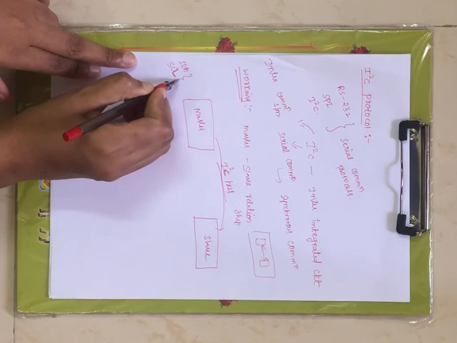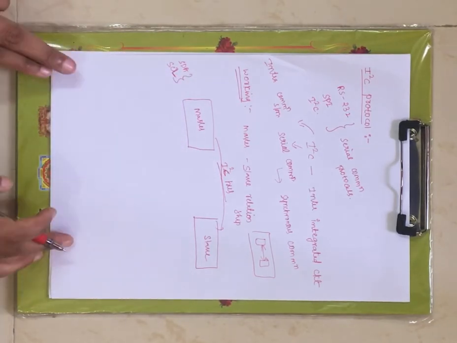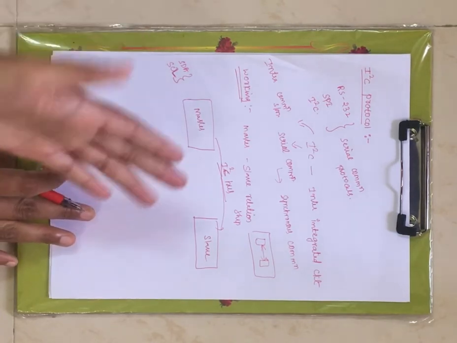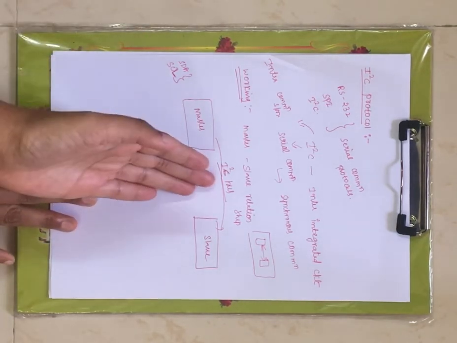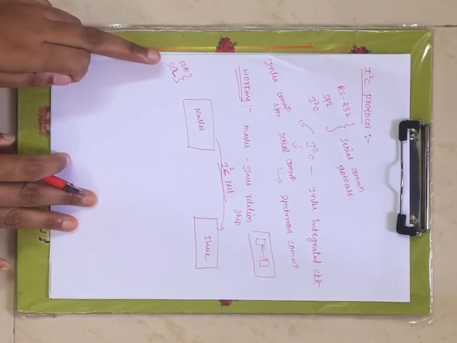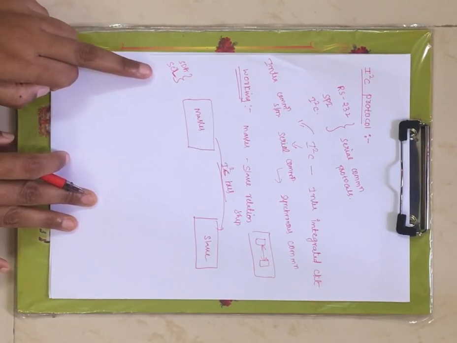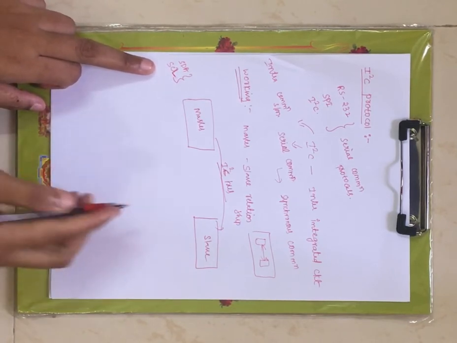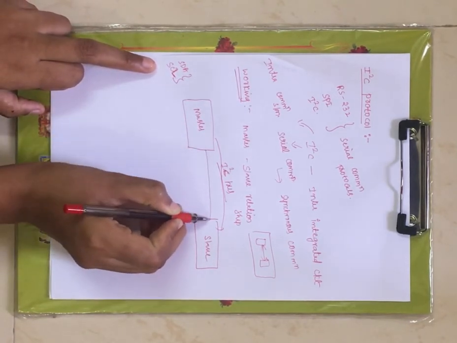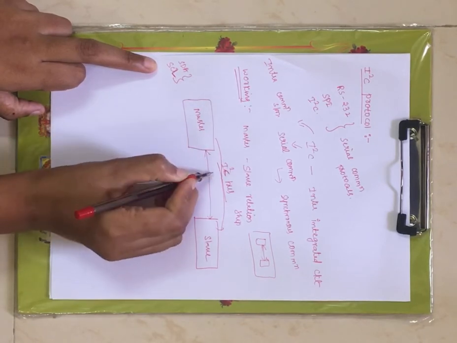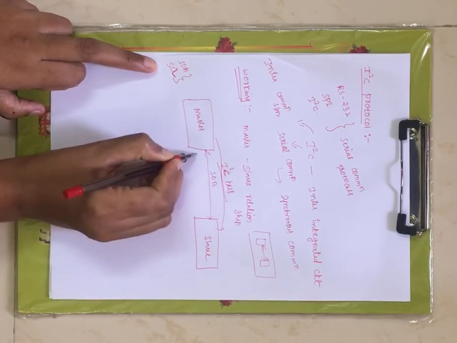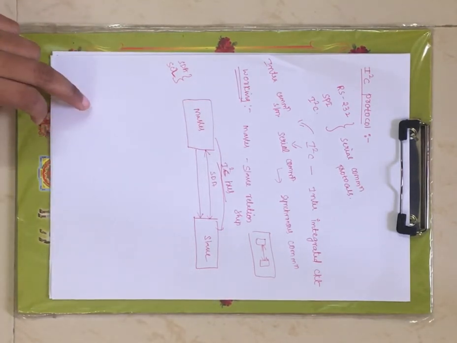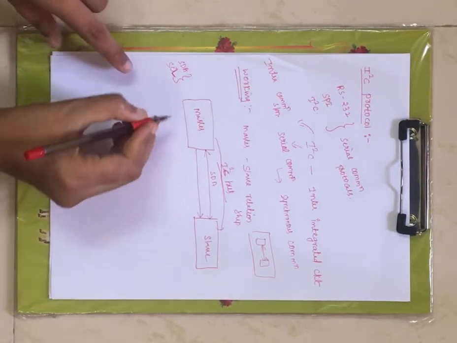Now these two are the physical lines, right? SDA and SCL are the physical lines that are defined by the I2C bus. That means the I2C bus is defined by two physical lines or two physical wires, one is SDA and another one is SCL. Now SDA is bidirectional, and SCL is unidirectional, right?